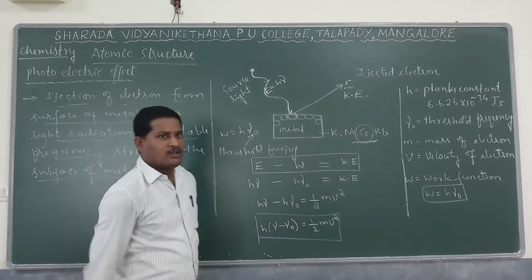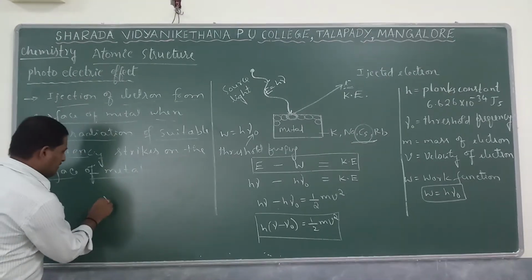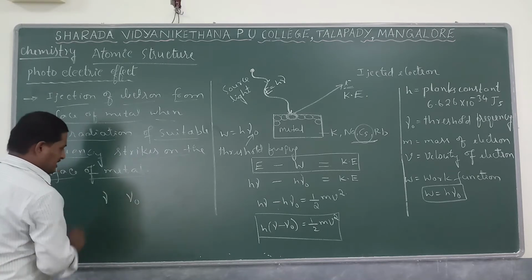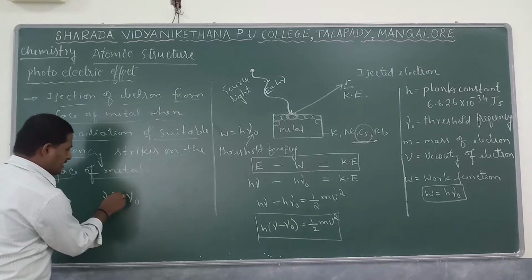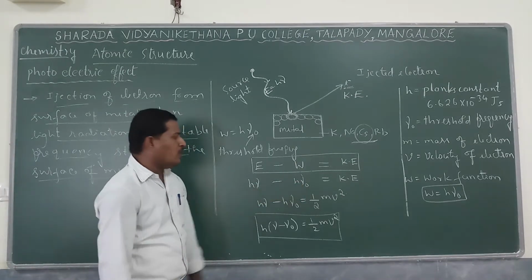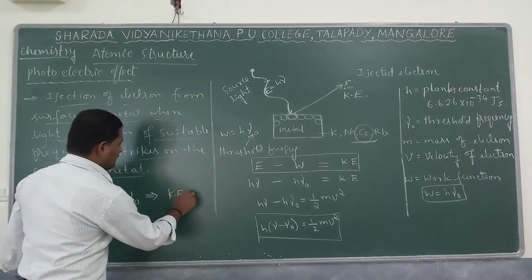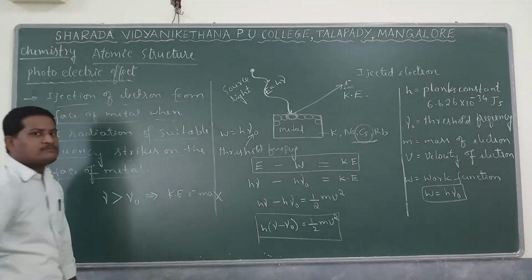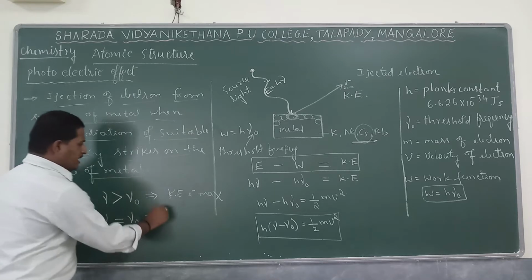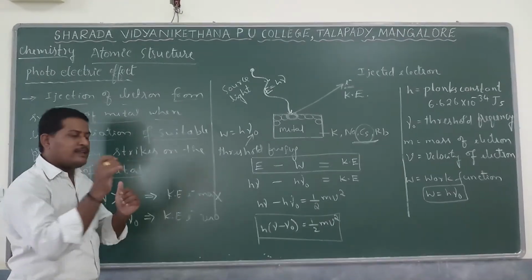Here is one concept we have to remember. What is that concept? Suppose the frequency of the incident light and the threshold frequency are not the same. Suppose the frequency of incident light is greater than the threshold frequency, that is, if nu is greater than nu naught, then what happens? Kinetic energy goes on increasing, so the kinetic energy of the ejected electron is found to be maximum. Similarly, if nu is exactly equal to nu naught, then the kinetic energy of the ejected electron is found to be 0. The electron is ejected, but its kinetic energy is 0.